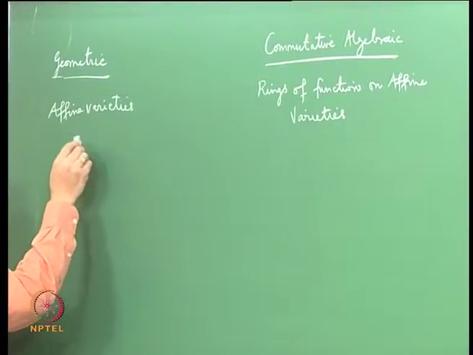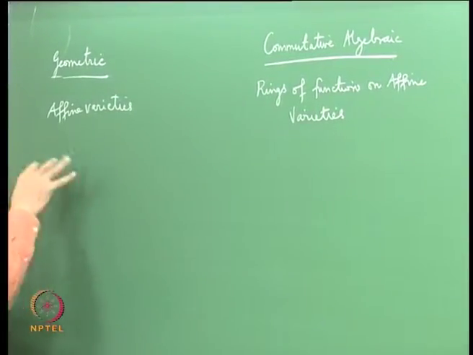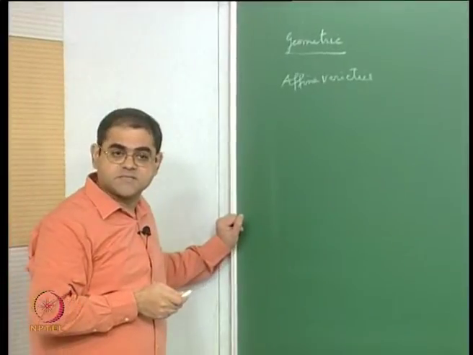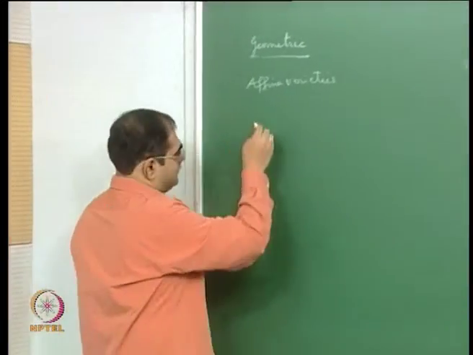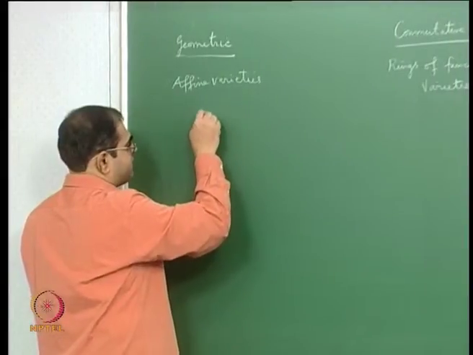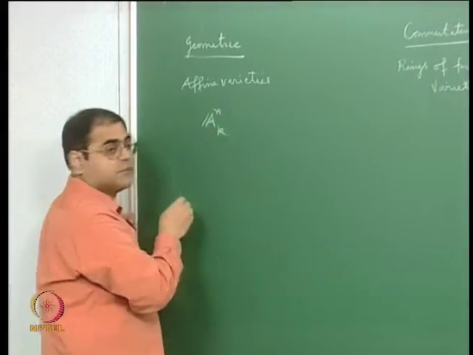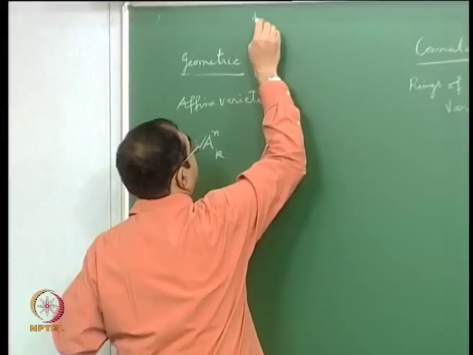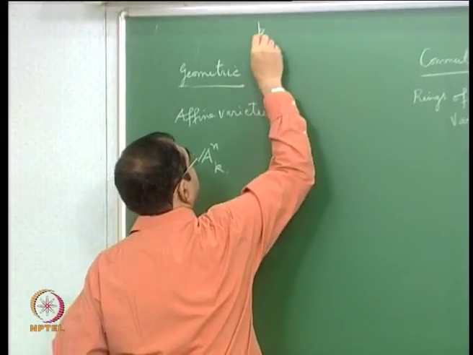So on this side you have closed subsets, irreducible closed subsets of affine space. A standard example is affine space itself, which is irreducible. Of course we are always working with k, an algebraically closed field.